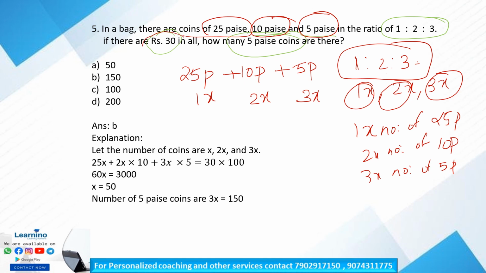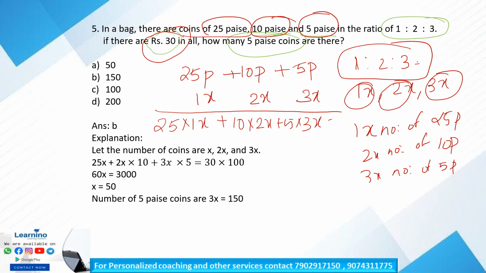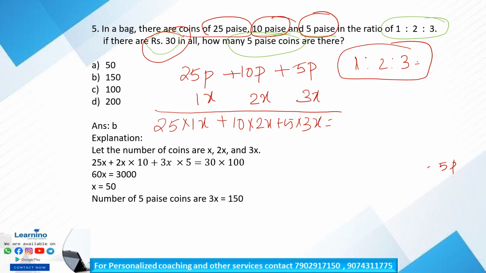We have 30 rupees, right? So we can write this as 25 into 1x plus 10 into 2x plus 5 into 3x is equal to the total amount we have, 30 rupees.